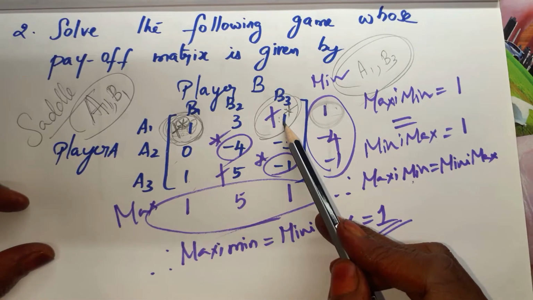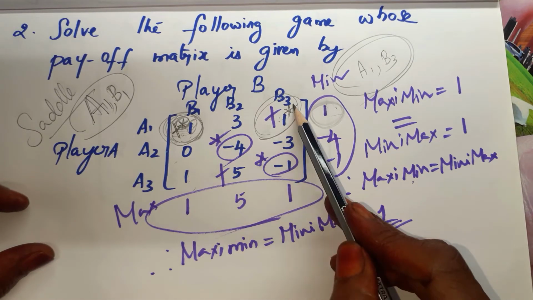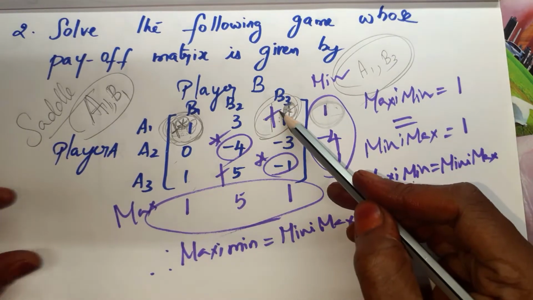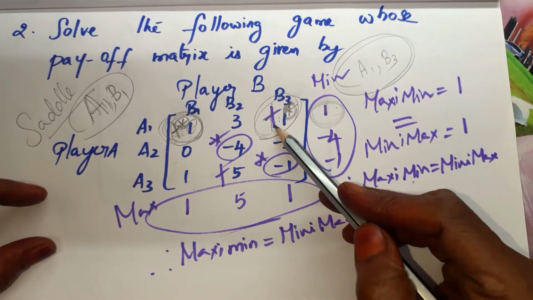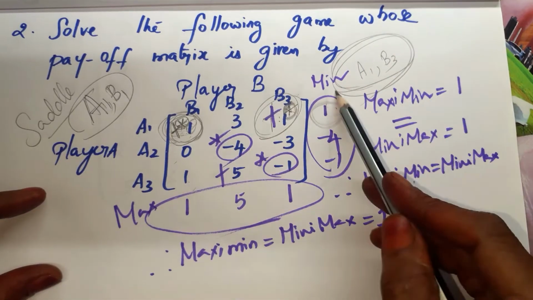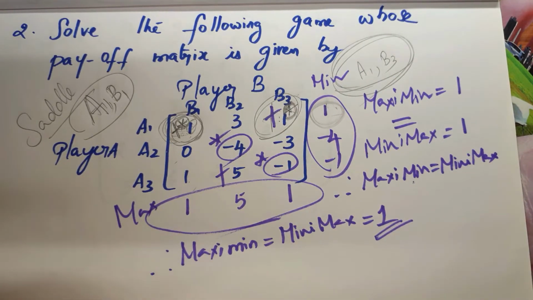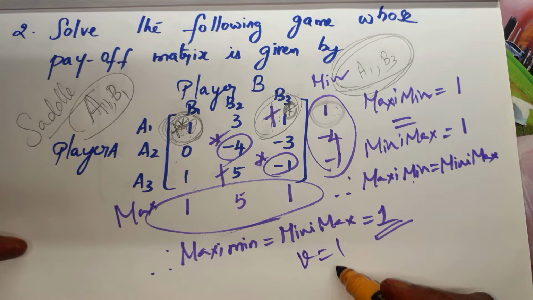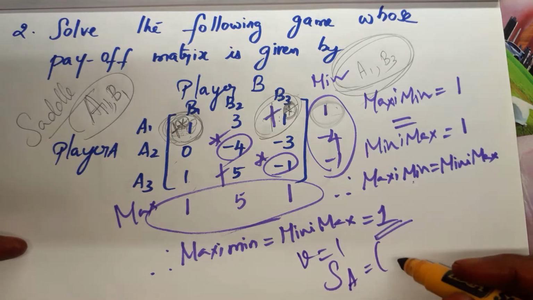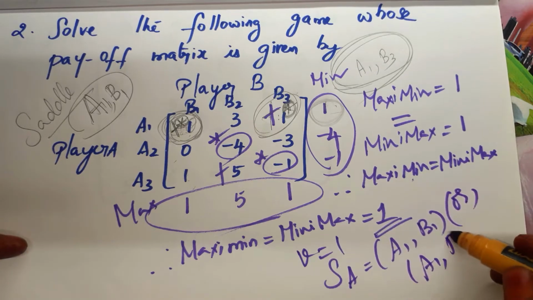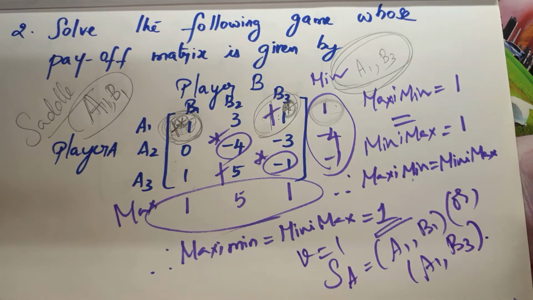The second option in the first row, if I select this one, so I use the symbol, right? And column wise, if I take this one, both the symbols are lying in the same place. So the saddle point is A1, comma B3. So we have saddle points in 2 cases, right? For the saddle point, we have 2 answers. The value of the game is 1 only. V is 1 only. But for the saddle point, either I can say the saddle point is A1, comma B1 or A1, comma B3. Is it clear?